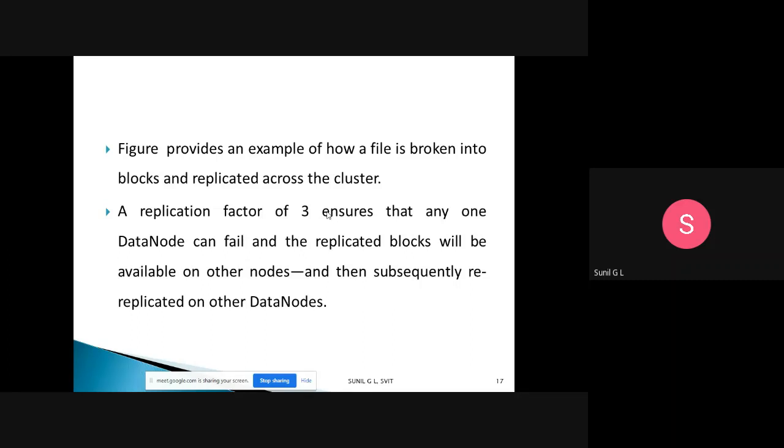And what is the disadvantage? It will take more memory because we are storing the replications. That is one disadvantage, but the data is very important, so that's why we are making replications for each block.